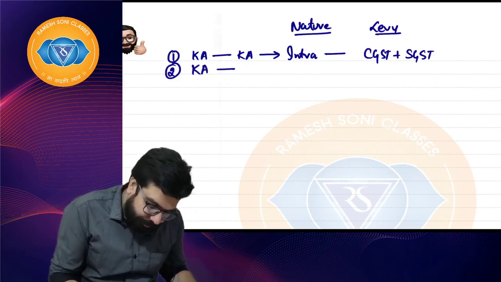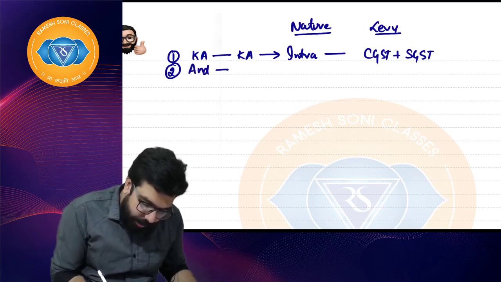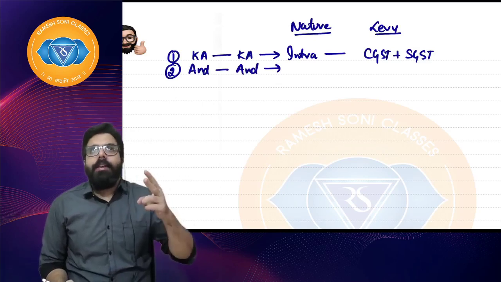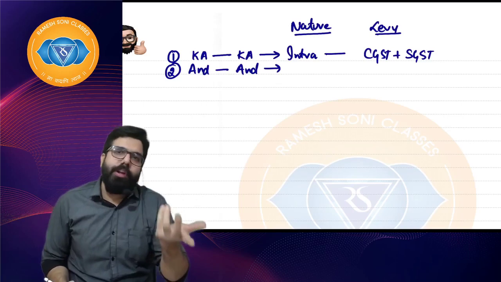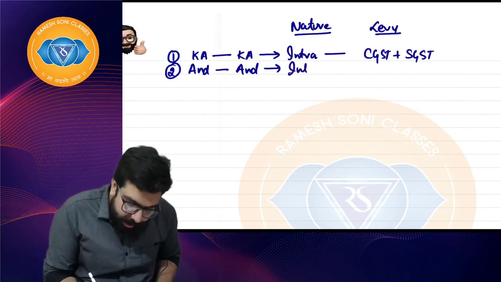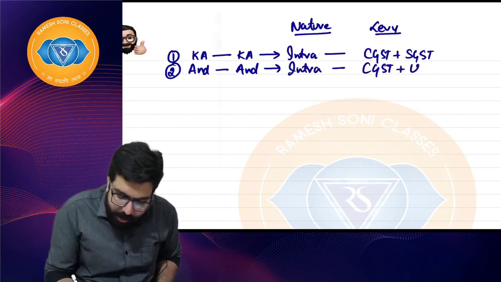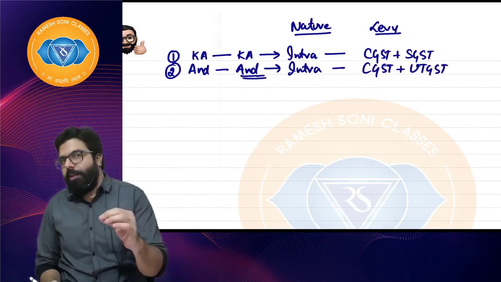Okay. Sir, goods are sold from, supposing, Andaman to Andaman. Is that intra-state or interstate? Sir, intra-UT is also known as intrastate only. In intrastate we will levy CGST plus UTGST because Andaman is a union territory. I hope everyone is clear.